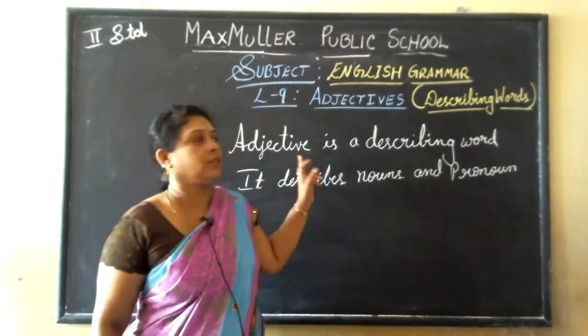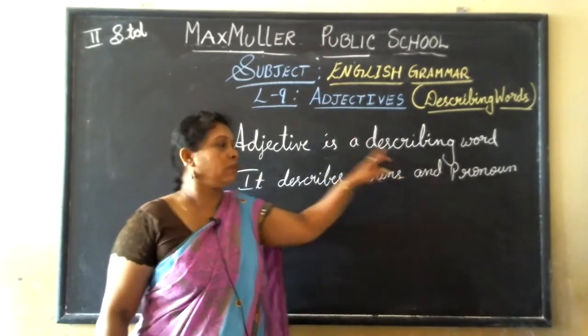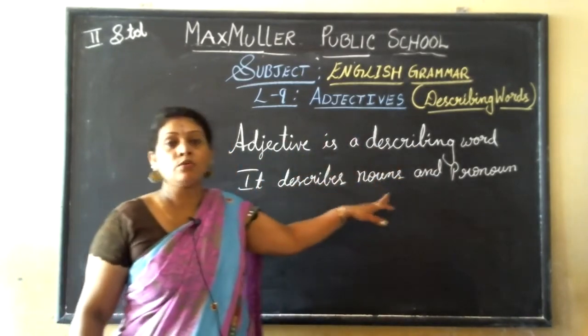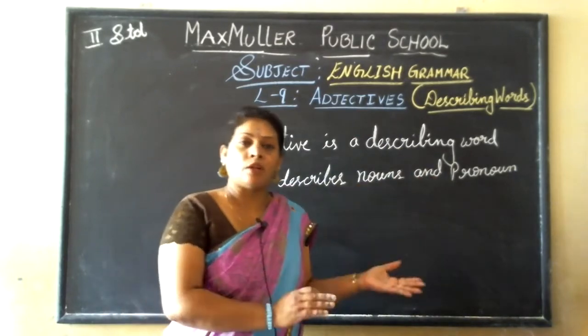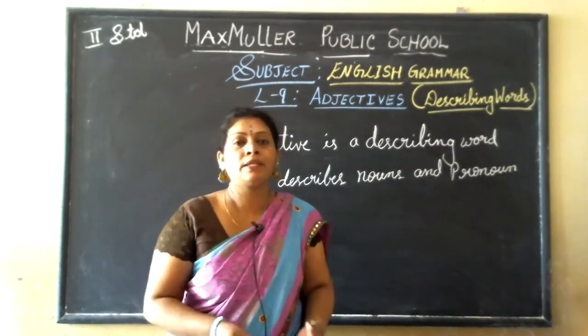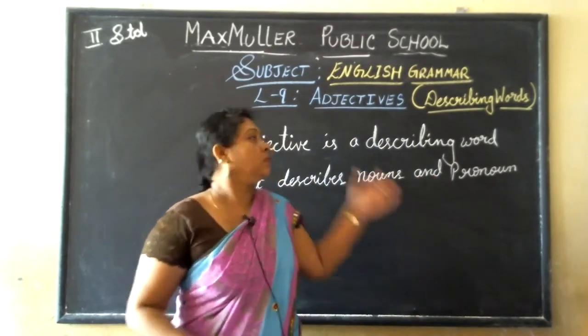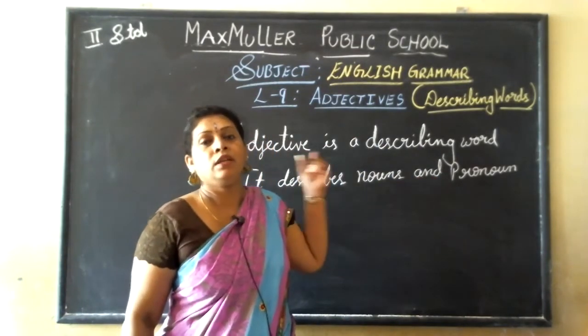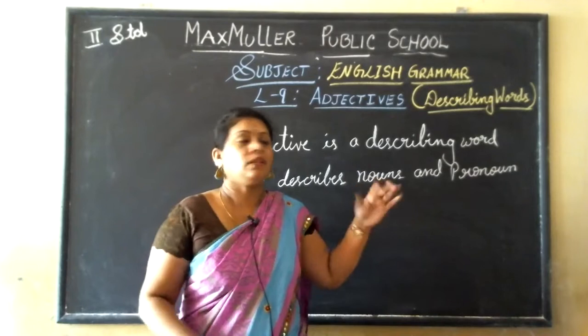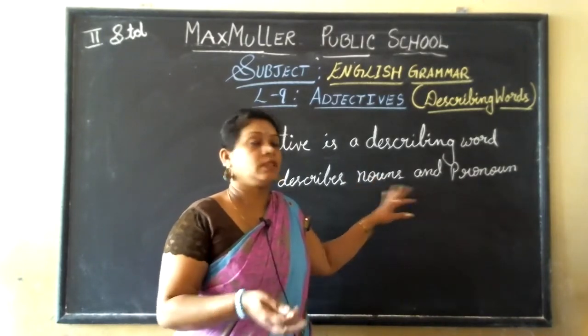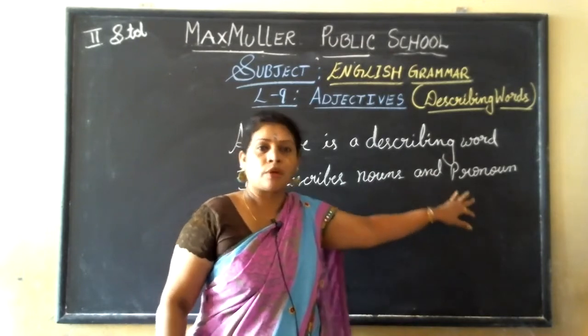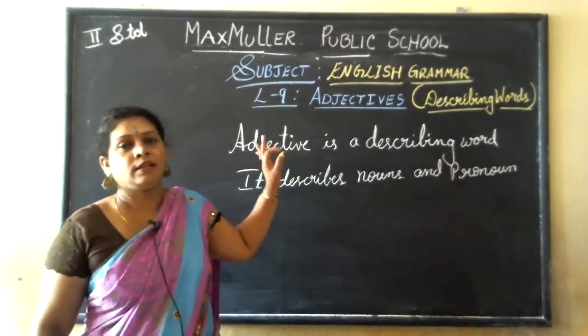Okay, children, adjective is a describing word. It describes nouns and pronouns. Nothing else. Nouns and pronouns. Anything, any place, any person. So this describing word is used. It will describe the noun still more and more, what it is, how it is, everything. So noun and pronoun. Adjective is a describing word.